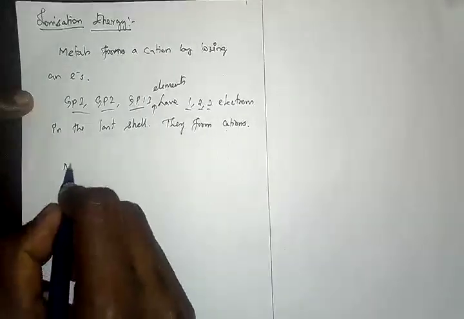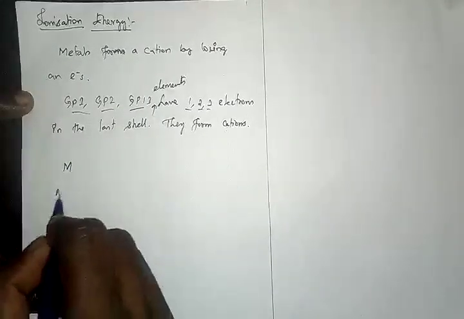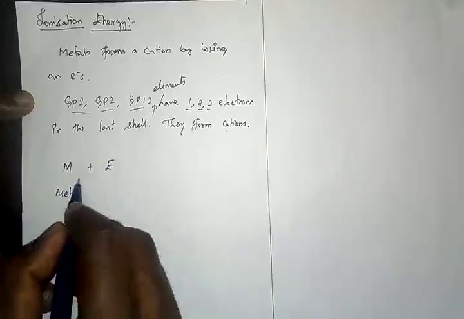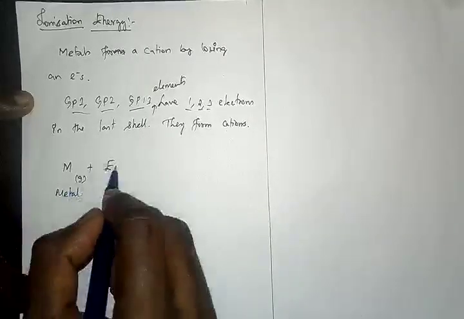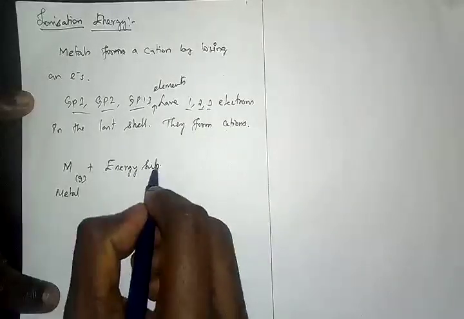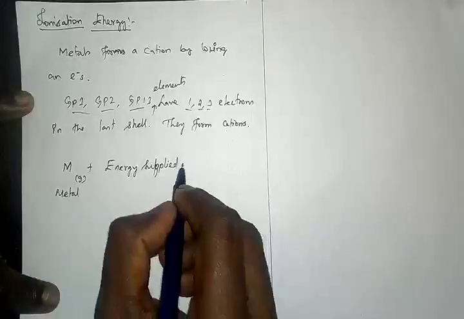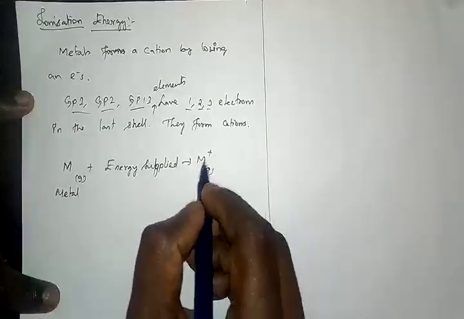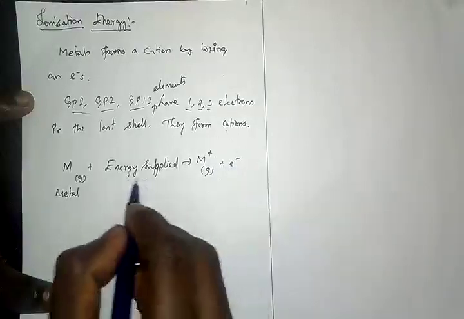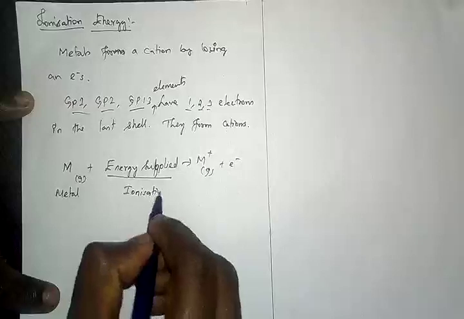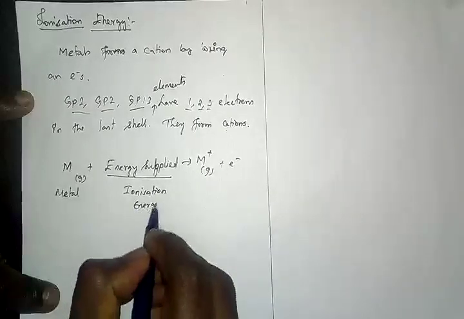Now take M, any metal. In the gaseous form, very important, if you supply energy, it will convert into M plus gas plus electron. The energy supplied is called ionization energy.